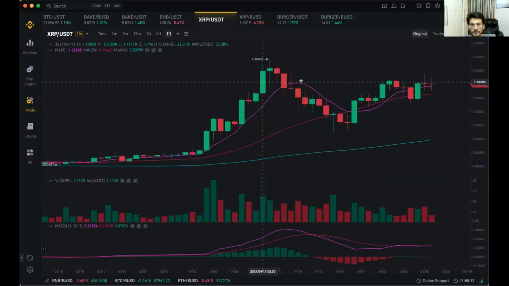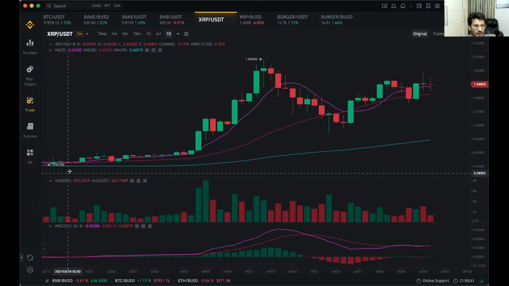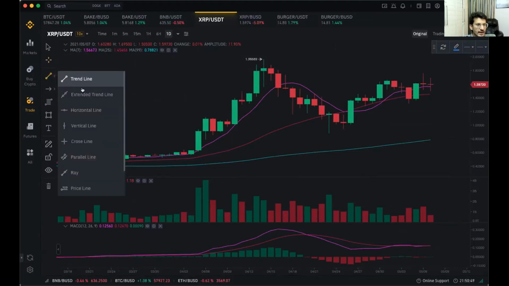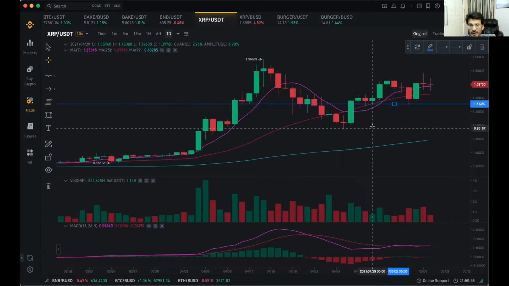Coming down to support and resistance, let's check out the support here. If you want to put on trend lines, you can click on the arrow button here on the bottom left side and go on to trend lines and click horizontal line. So these are the levels from which it has bounced back again and again. That is the level of approximately 1.31.